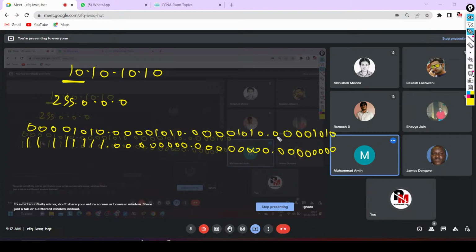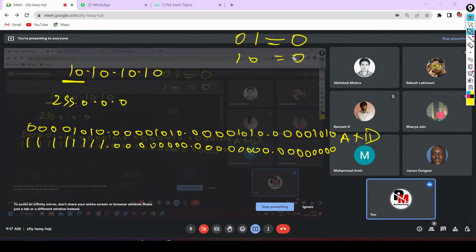And now guys, here you will perform the AND operation. So what is the AND operation? 0 and 1 will become 0. 1 and 0 will become 0. 1 and 1 will become only 1. And 0 and 0 will also become 0. This is your AND operation.